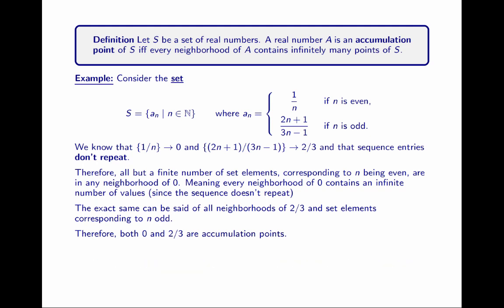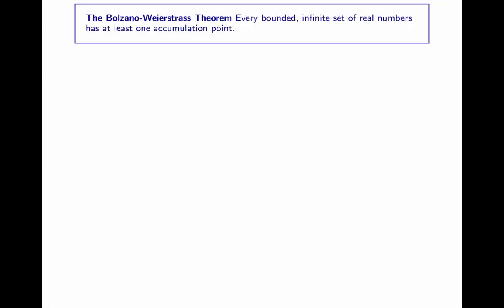So, oh yes, you in the back, yes, you have a question? With the blue shirt, yes. When can we be guaranteed of an accumulation point? Well, I'm actually glad you asked that question. The Bolzano-Weierstrass theorem is such a guarantee. It guarantees that every bounded, infinite set of real numbers has at least one accumulation point.